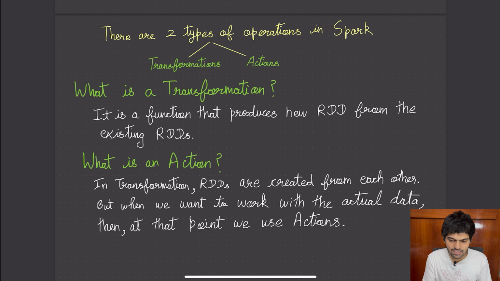Whereas an action is something that will force the system to get the data. For example, print, collect, show. The data sitting inside an RDD, you don't want it to stay there. You want to have a look at it, or print it, or store it somewhere, maybe in a target table or in a directory. That's when an action comes into the picture.